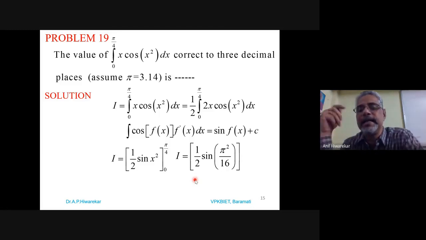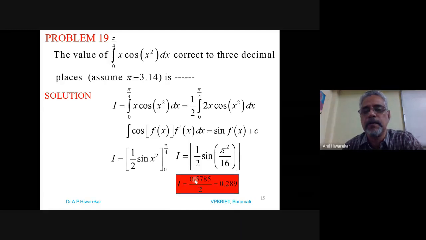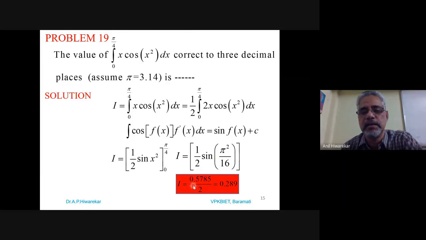And you just calculate this value, pi square by 16, and find sine of that and divide it by 2 using a calculator. Take pi as 3.14. So take 3.14 square divided by 16 and sine of that, and you divide it by 2. So you will get sine of pi square by 16, that gives 0.5785 divided by 2.